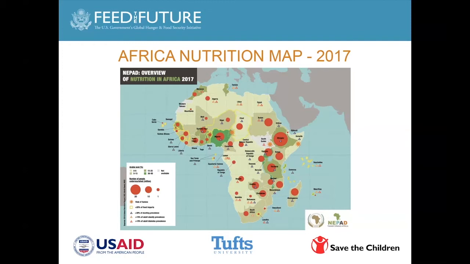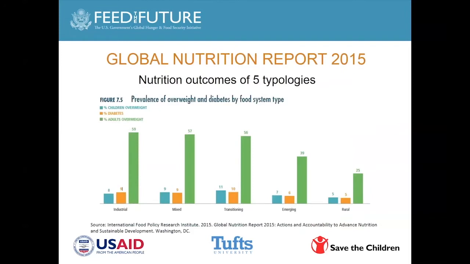As a result of this, in the next slide, what we see is when you look at stratifying nutrition problems by typologies of food systems, and this comes out of the Global Nutrition Report, where they had 5 food systems going from, on the left of my slide, the industrialized food system down to the rural food system.